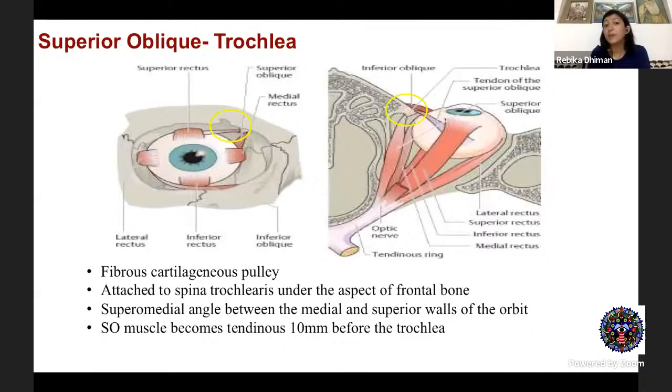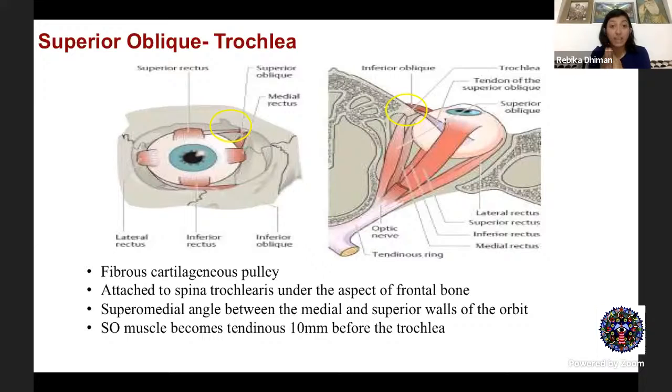Then just in brief about the trochlea, because it's an important structure in the superior oblique anatomy. So what is that trochlea? The trochlea lies at the superomedial angle between the medial and the superior orbital walls. If you look at the medial part, it is bony, made up of some part of the lacrimal bone, and its lateral part is cartilaginous. In between runs your superior oblique muscle. There's also a bursa, which acts like a cushion between the two.